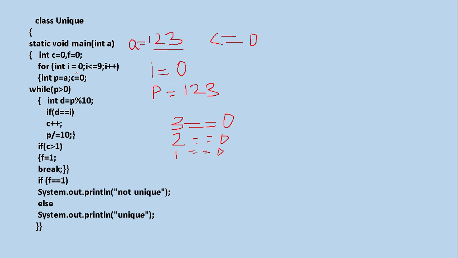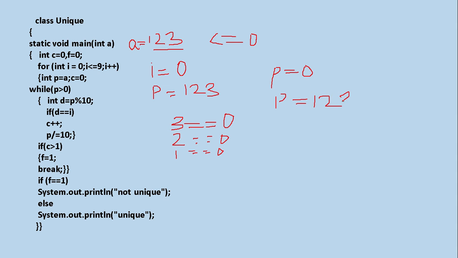Now we are going to check how many 1s are there here. As I start the inner loop, p is equal to A again. Just now we witnessed that p became 0, so we don't have a fresh p over there. That's why we are copying into p the original value of A, that is 123.